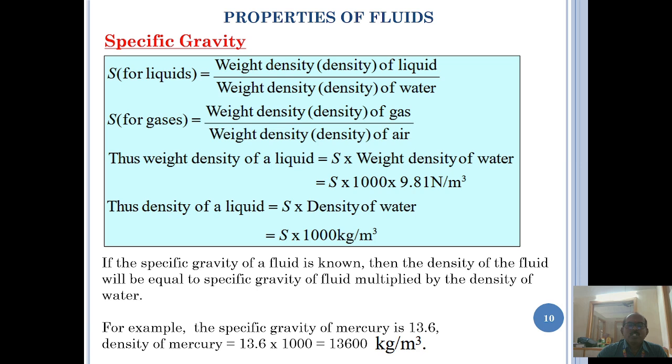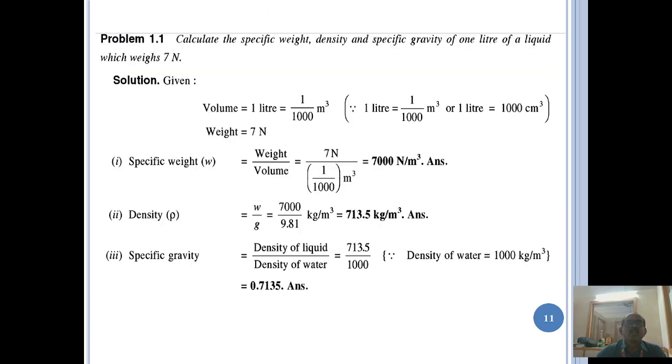For example, the specific gravity of mercury is 13.6. The density of mercury is 13.6 into 1000, that is 13,600 kg per meter cube. Let us solve one problem to understand the relationship between the various properties. Calculate the specific weight, density, and specific gravity of 1 liter of a liquid which weighs 7 Newton.